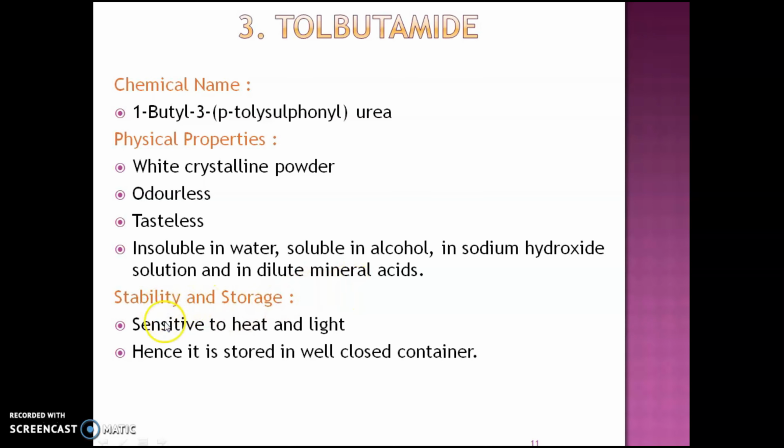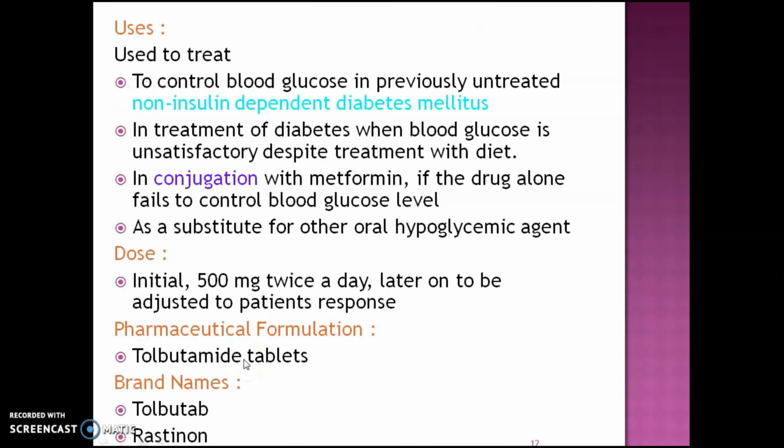Tolbutamide is sensitive to heat and light, so it is stored in a well closed light resistant container. Uses: this drug is used to control blood glucose in previously untreated non-insulin dependent diabetes mellitus, in treatment of diabetes when blood glucose is unsatisfactory despite treatment with diet, and in conjunction with metformin if the drug alone fails to control blood glucose level.